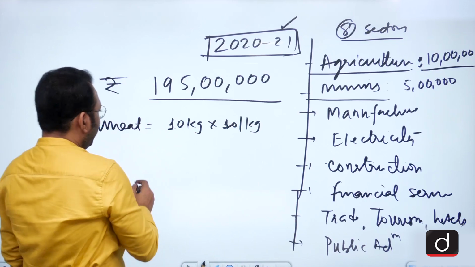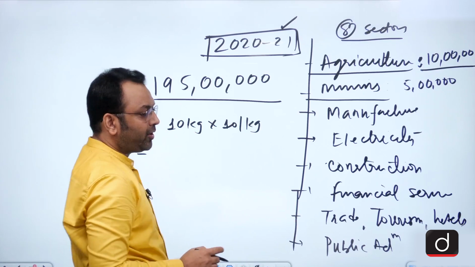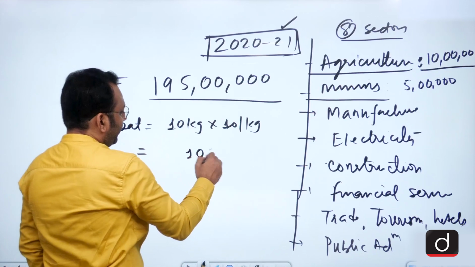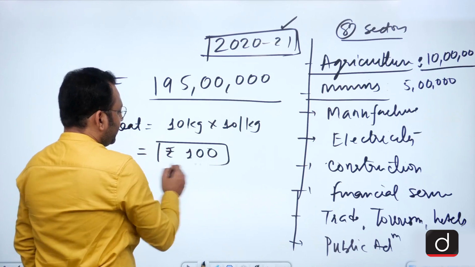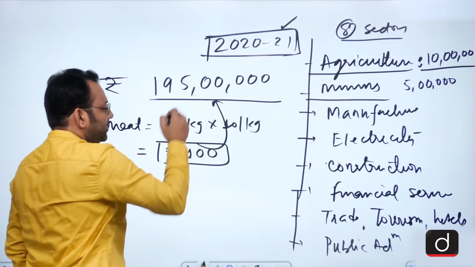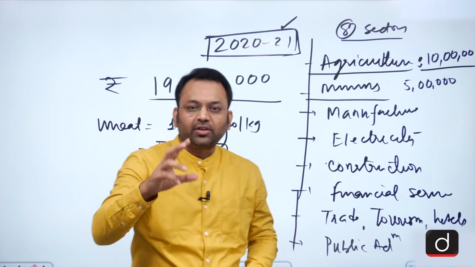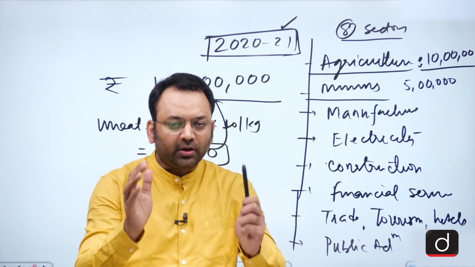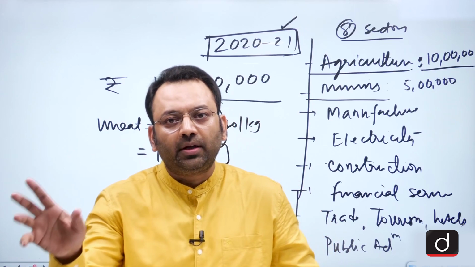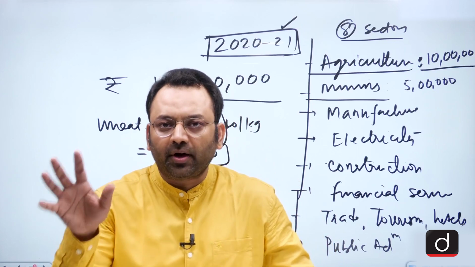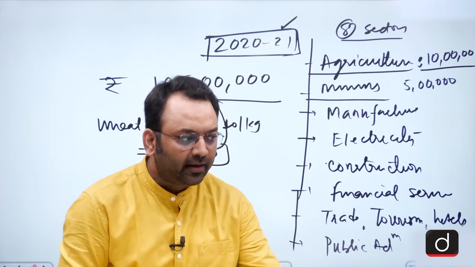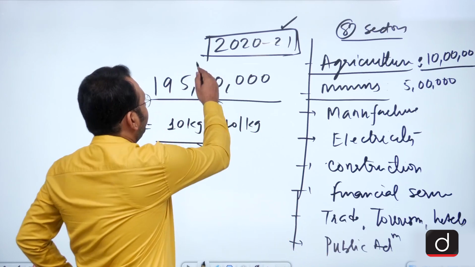So we can say the contribution by agriculture stood at 100 rupees. This is a part of the GDP. Whatever production was made, we took the volume of production and converted it into the monetary value by multiplying by the price of the year in which we wish to calculate.